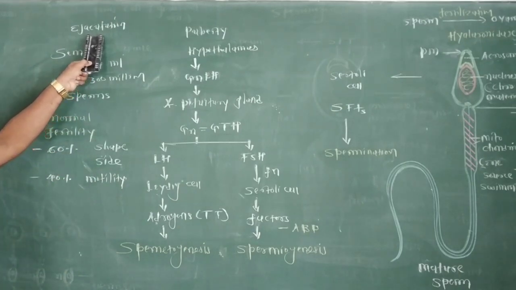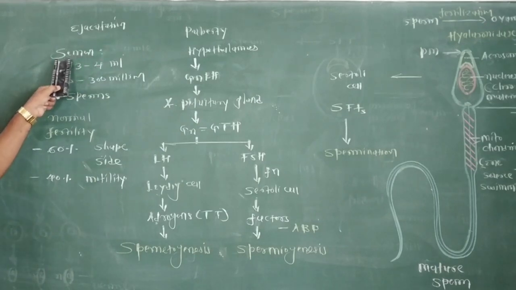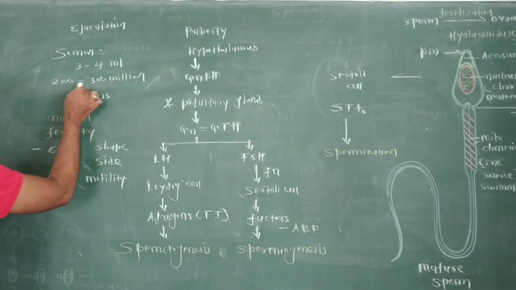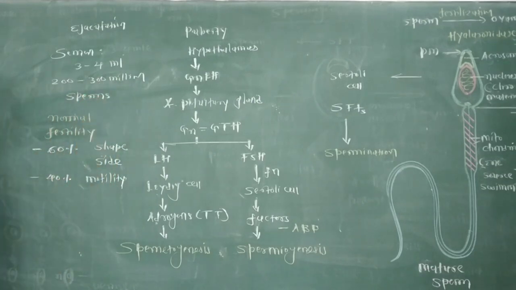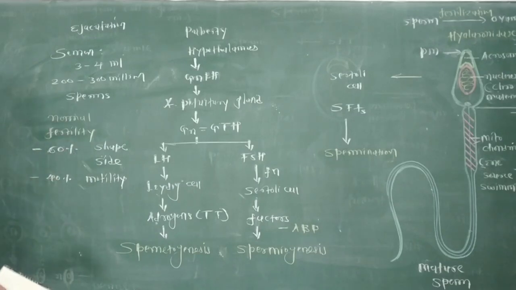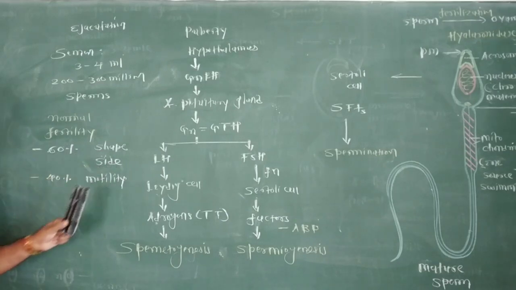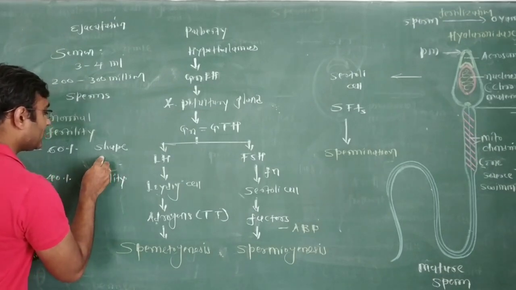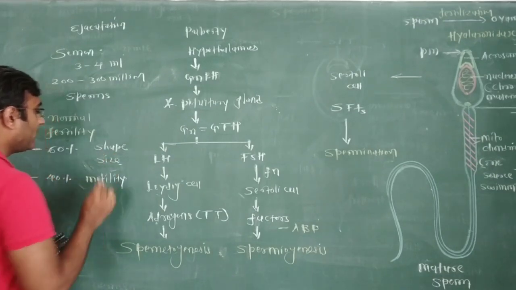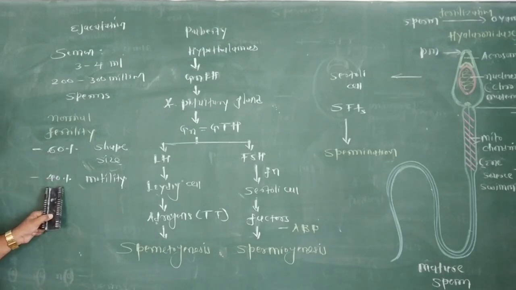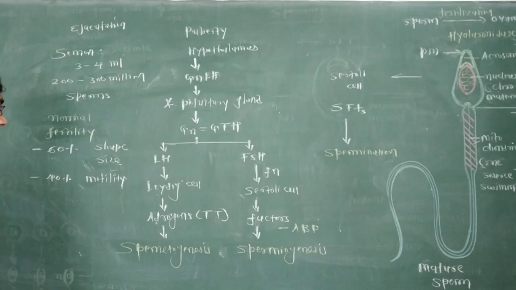After each ejaculation, the male releases semen with a volume of 3 to 4 ml, having 200 to 300 million sperm present. For normal fertility, this semen needs at least 60% sperm of normal shape and size. Normal shape and size of sperm require how much? 60% is the minimum, and the minimum required is 40% with vigorous motility.